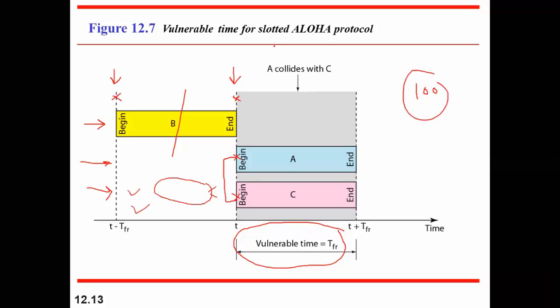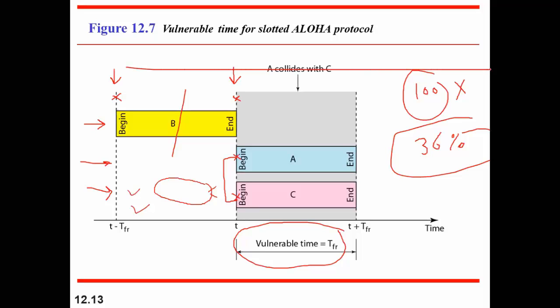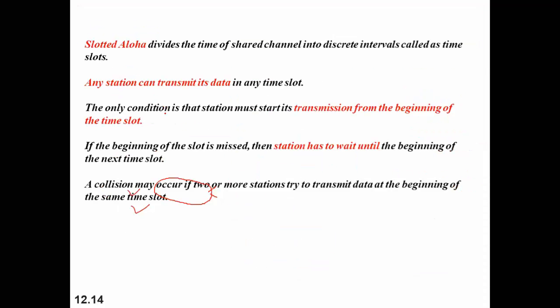So in case of slotted Aloha, the efficiency is improved from 18% to 36% because of this reason: the station can send only at the beginning of the time slot, and the channel is divided into discrete time slots. These 2 particular rules basically improve the efficiency. So slotted Aloha divides the time of the shared channel into discrete intervals, as I told you, called time slots.